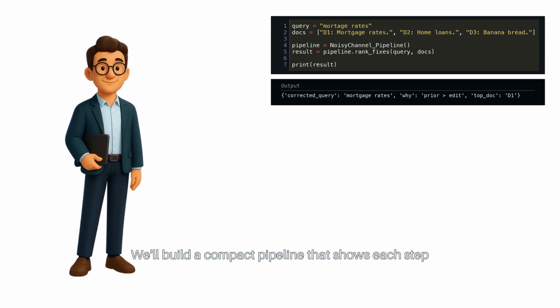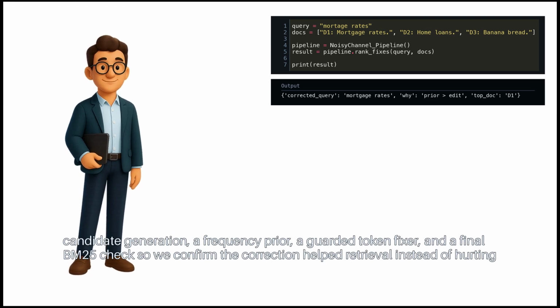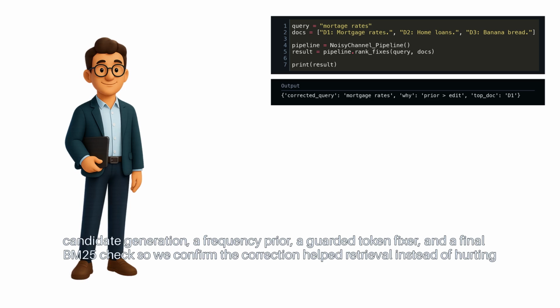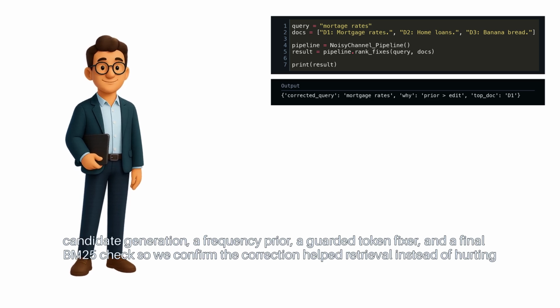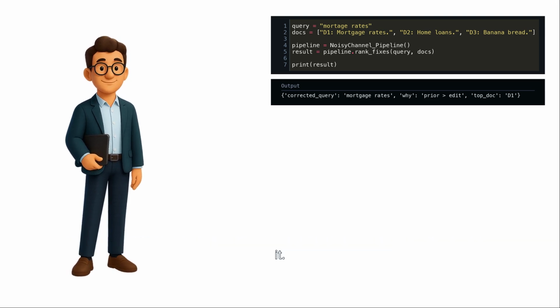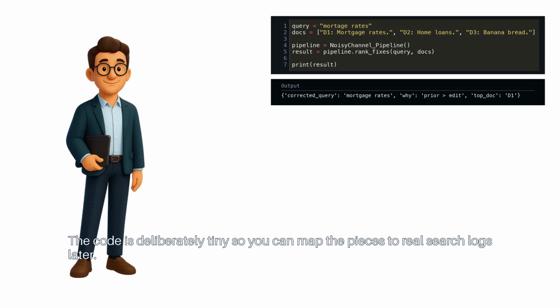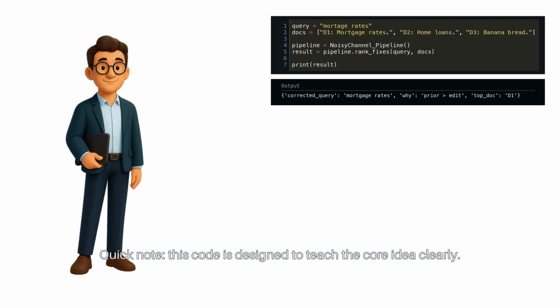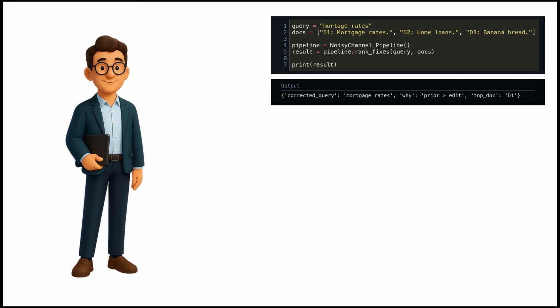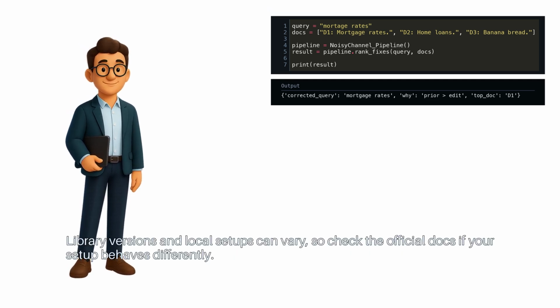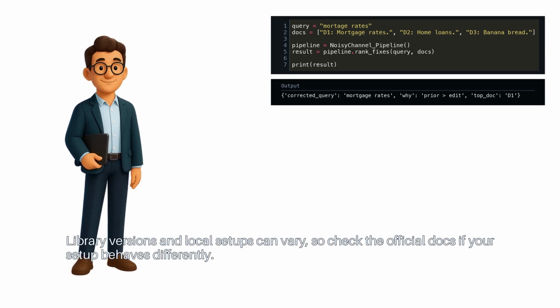We'll build a compact pipeline that shows each step: candidate generation, a frequency prior, a guarded token fixer, and a final BM25 check, so we confirm the correction helped retrieval instead of hurting it. The code is deliberately tiny, so you can map the pieces to real search logs later. Quick note, this code is designed to teach the core idea clearly. Library versions and local setups can vary, so check the official docs if your setup behaves differently.